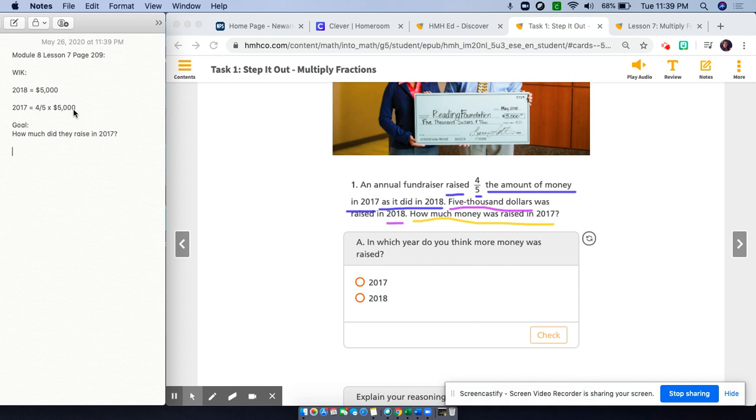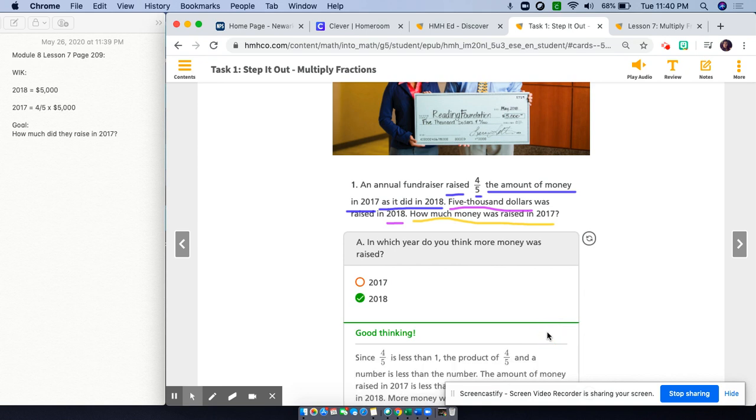But if I multiply 5,000 by a number less than 1, then my answer is going to be less than 5,000. So 4/5, my numerator, is less than my denominator, which means that when I multiply this by 5,000, the answer that I get for 2017 is going to be less than the original 5,000. So that means the year that more money was raised was 2018.